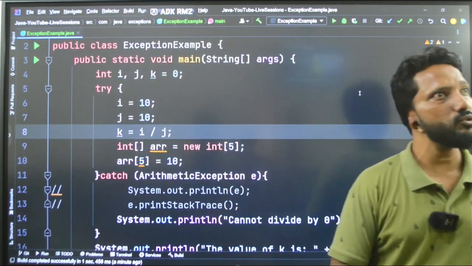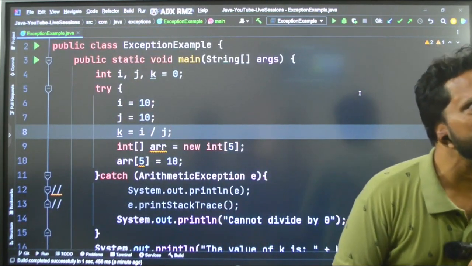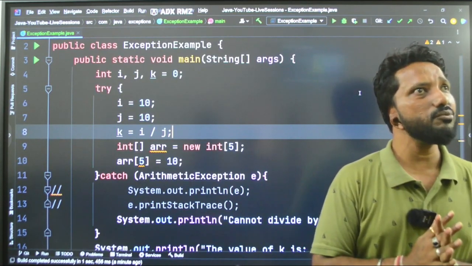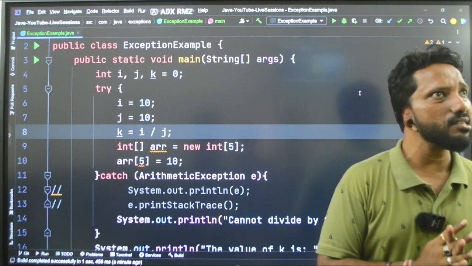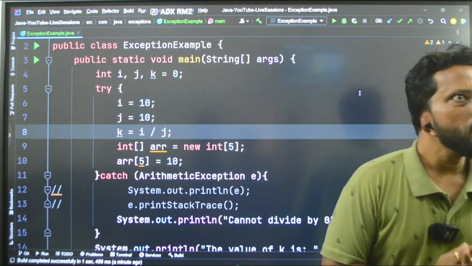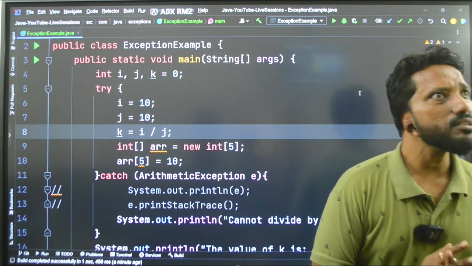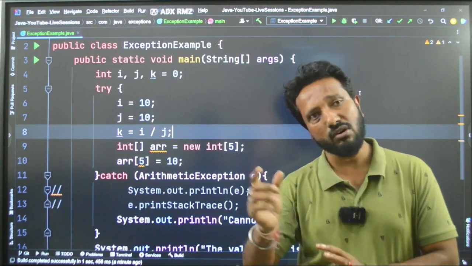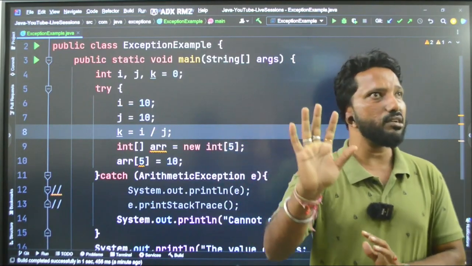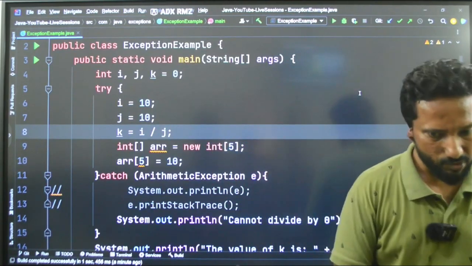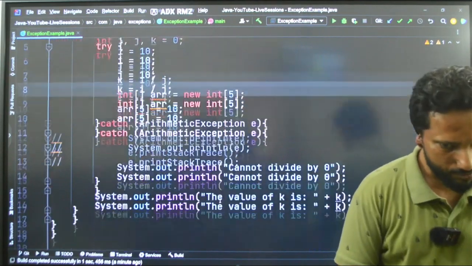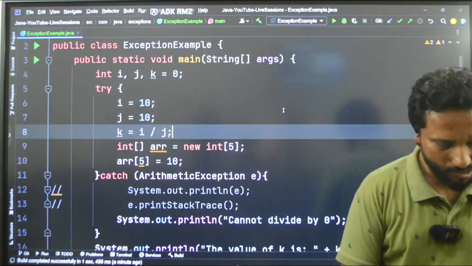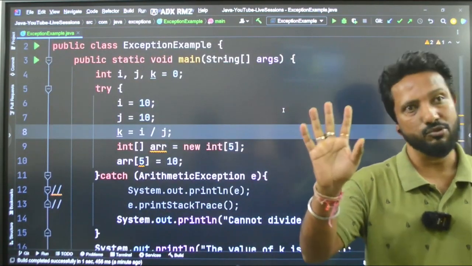Let's do one more thing. I think someone asked, sir, what is the difference between finally and final? Very good question. And what if we have multiple exceptions in a single code? And about print stack trace and get message, I'll come to that. Don't worry, all of these things will be covered today. Just stay tuned, one by one I will cover all of that. Fine, this you have understood now.